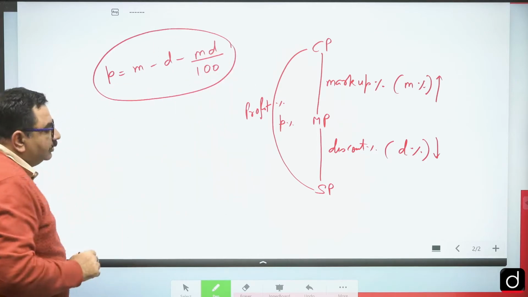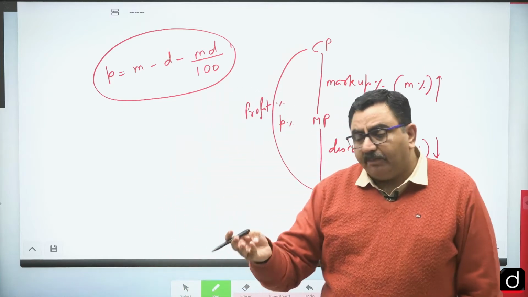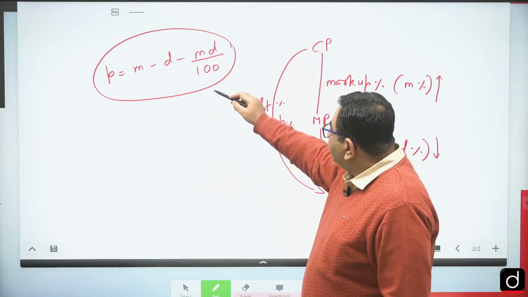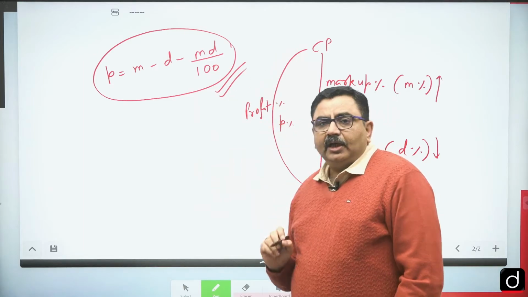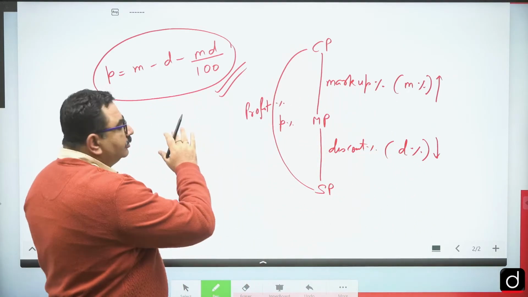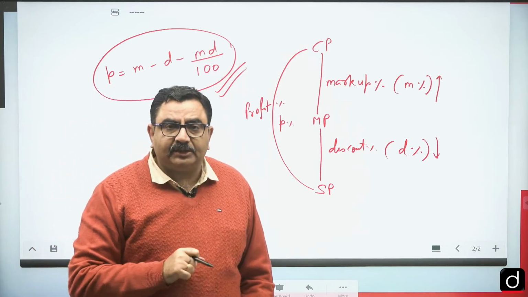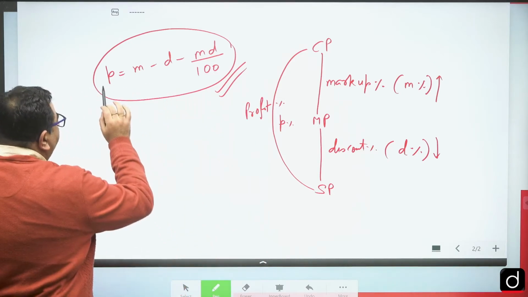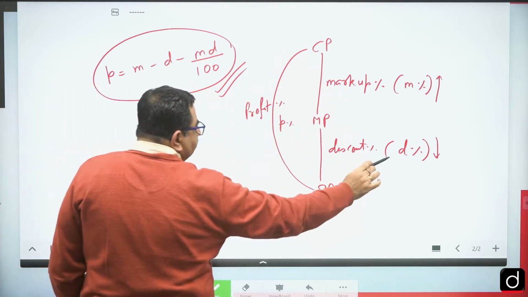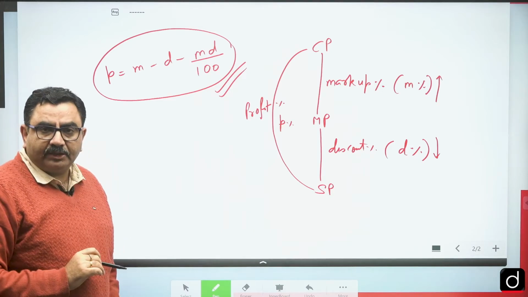So guys, this particular relation between profit percentage, markup percentage and discount percentage, we can use in so many questions, and you will find that some of the questions are directly based on this. If we can use this, we can find the answers to those questions easily. Where P is profit percentage, M is markup percentage, D is discount percentage. So we can use this relationship.